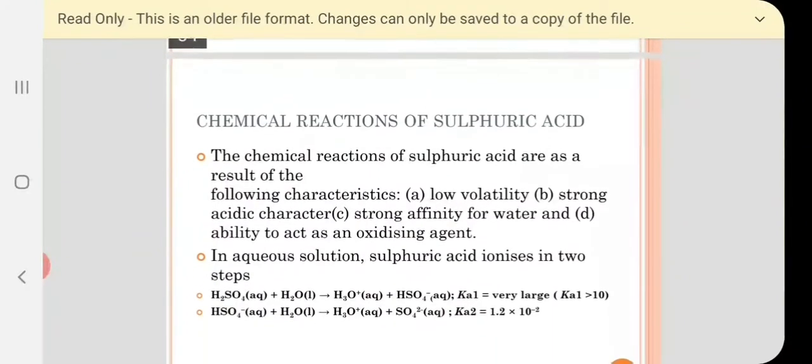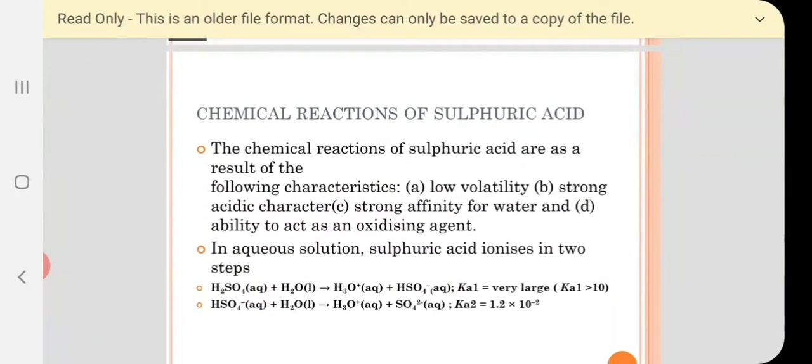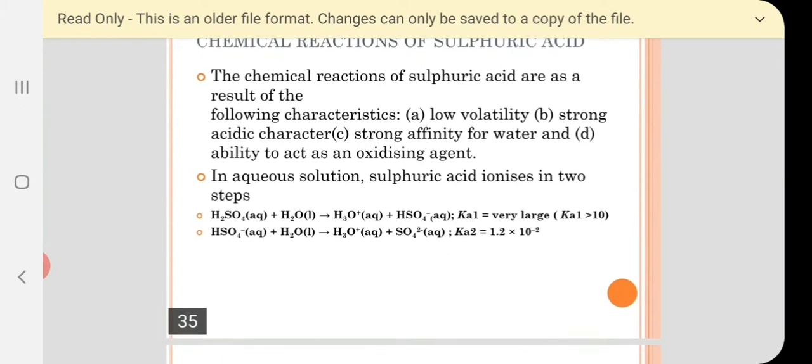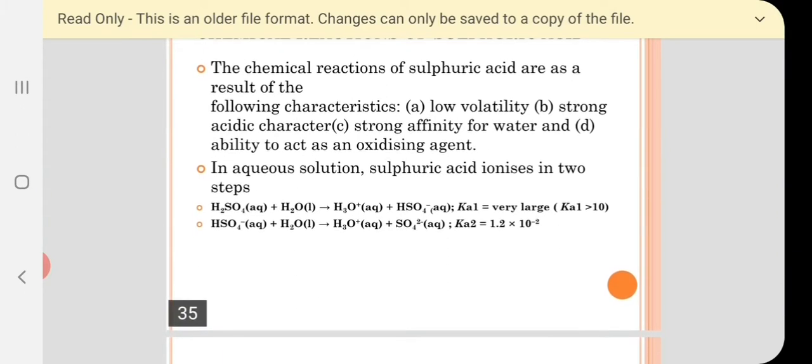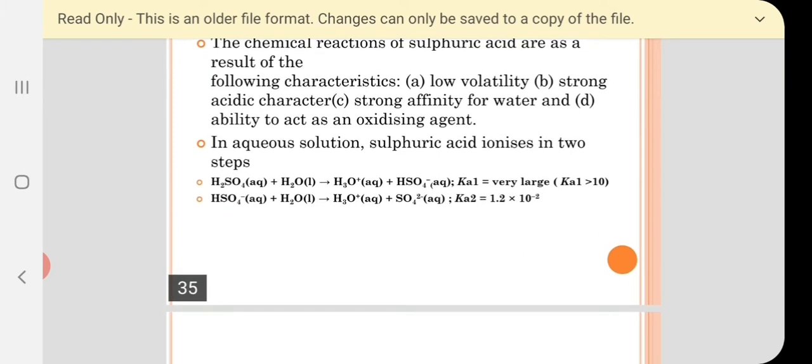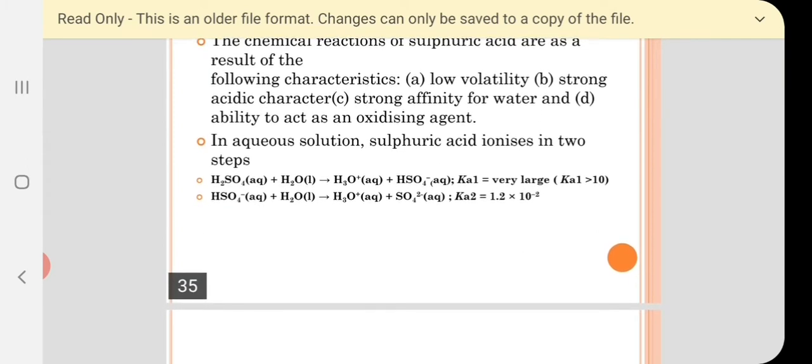Chemical reactions of sulfuric acid. The chemical reactions of sulfuric acid are a result of the following characteristics: its low volatility, strong acidic character, strong affinity for water, and ability to act as an oxidizing agent. In aqueous solution, sulfuric acid ionizes in two steps.